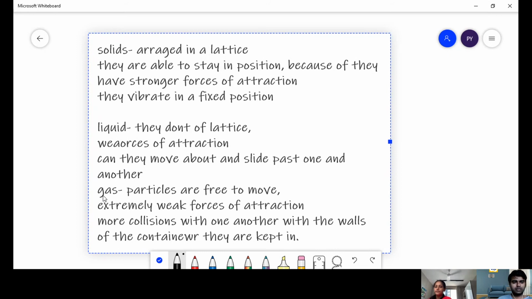Shall we go with the heating curve and other stuff, or I think the lecture is 1:15, right? Yeah. Fine.